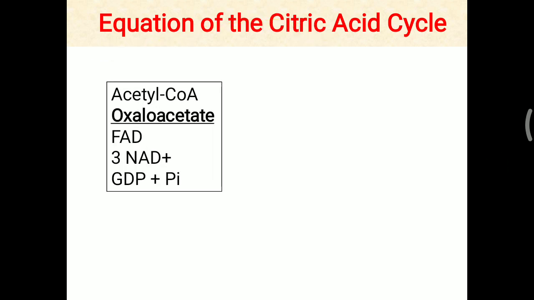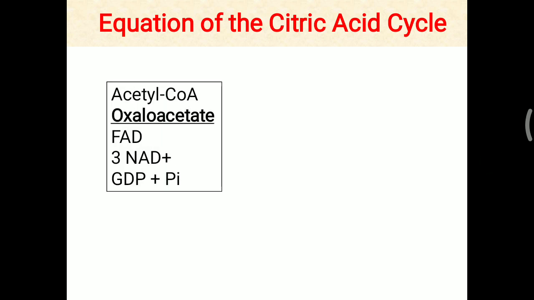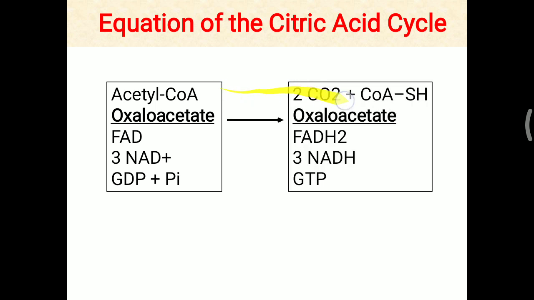And lastly, we will summarize the equation of the citric acid cycle. Simply, what happens in the citric acid cycle? Acetyl-CoA and oxaloacetate plus FAD, NAD and GDP all help to convert acetyl-CoA into a complete oxidation to 2 carbon dioxide, while CoA is separated. Oxaloacetate enters the TCA cycle, and at the end of the cycle we get the same molecule back, so it is also called a catalyst. This TCA cycle helps to generate 3 molecules of NADH, 1 molecule of FADH2 and 1 GTP. So that's all about the regulation and inhibitors of the TCA cycle, as well as the summary of the TCA cycle.